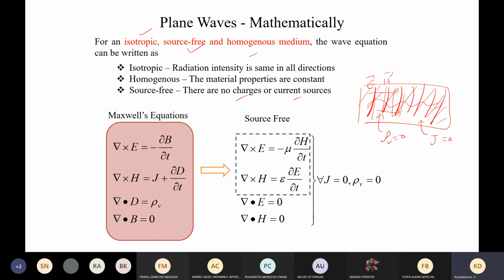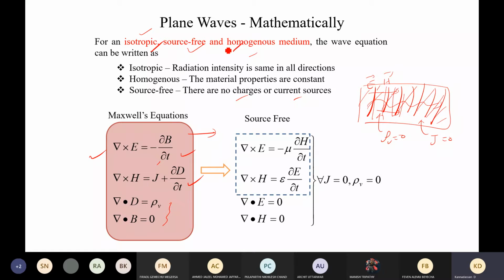In order to derive the mathematical expression for the plane wave, we are taking Maxwell's equations. In these four Maxwell's equations, you can find there are two equations already having time dependent behaviors, and two are describing electrostatics and magnetostatics. In this, we are going to apply these four conditions.